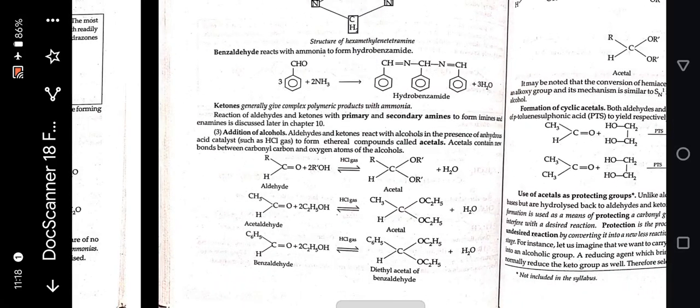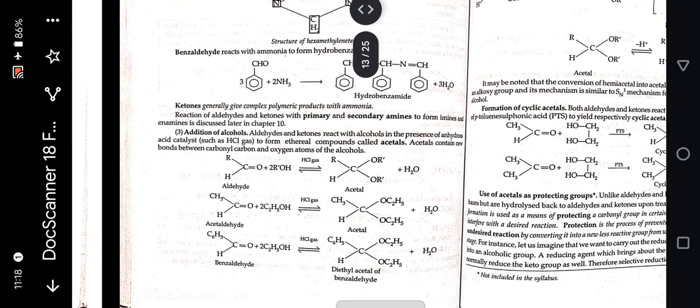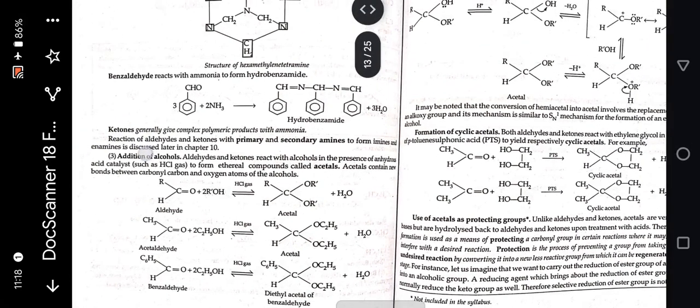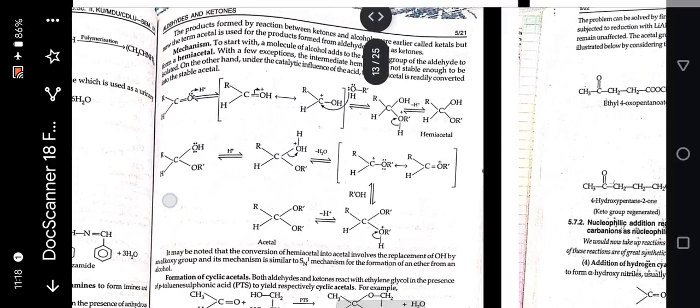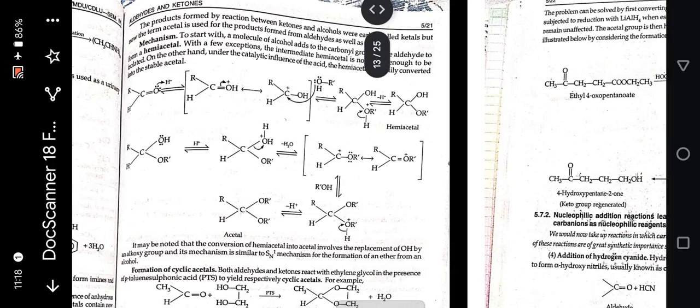Third is addition of alcohols. Aldehydes and ketones react with alcohol in the presence of an anhydrous acid catalyst to form ether-like compounds called acetals. Acetals contain new bonds between the carbonyl carbon and the oxygen atoms of the alcohols. The product formed by a reaction between ketones and alcohols was earlier called ketals, but now the term acetal is used for the product formed from aldehydes as well as ketones.